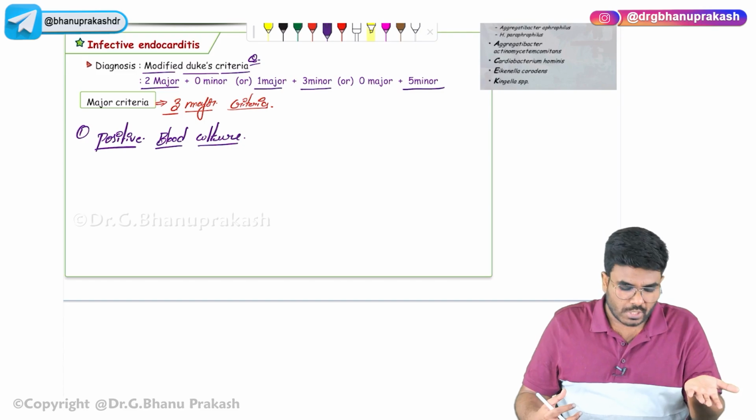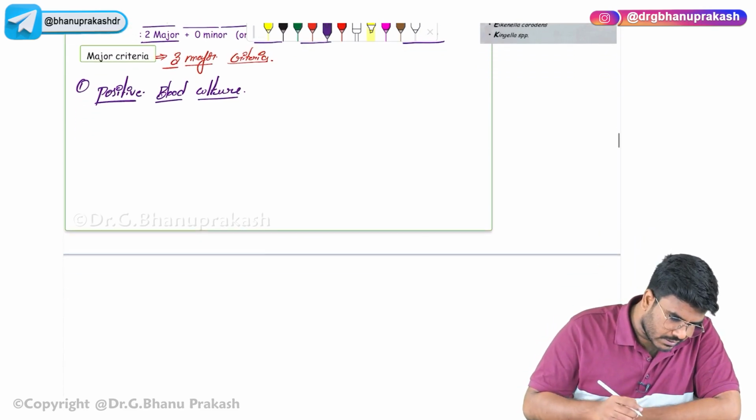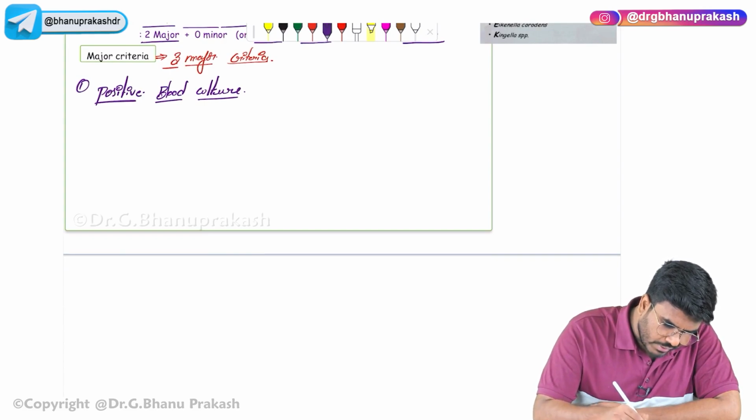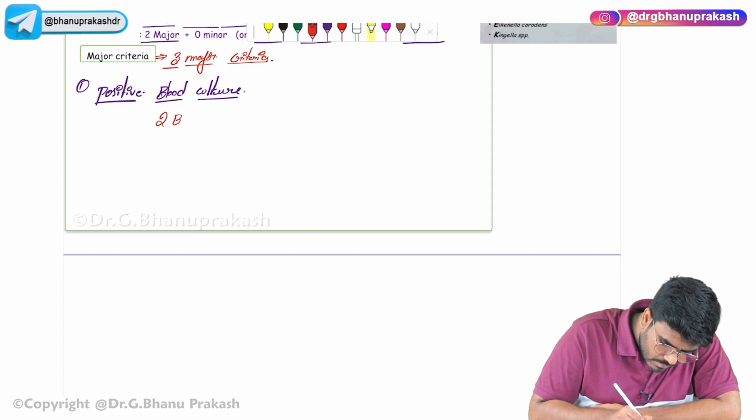Positive with which microorganisms? That's important. How many blood cultures should come positive? At least two blood cultures should come positive.